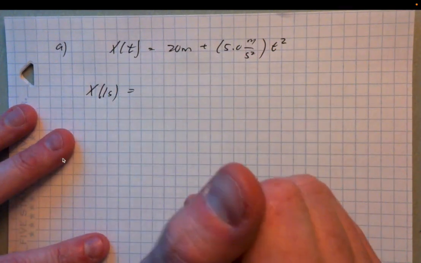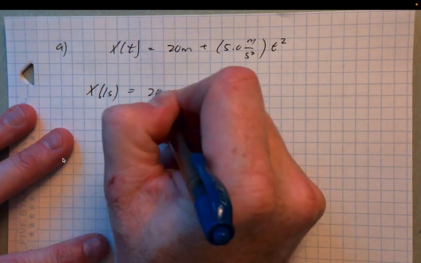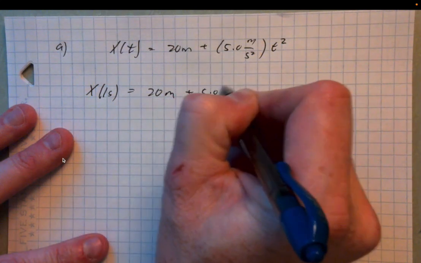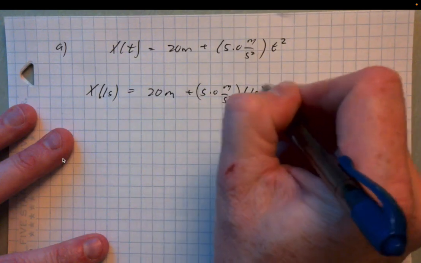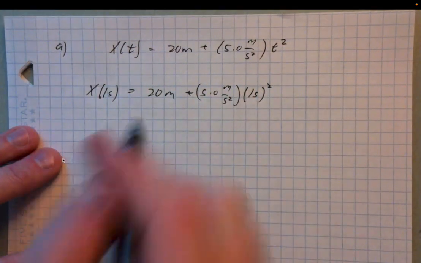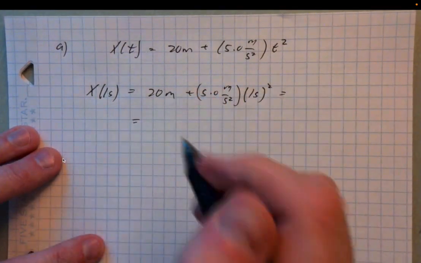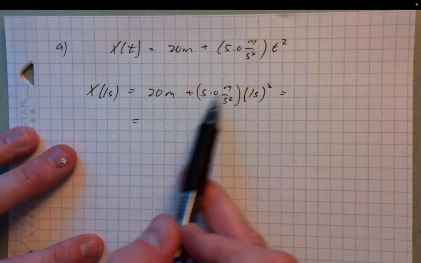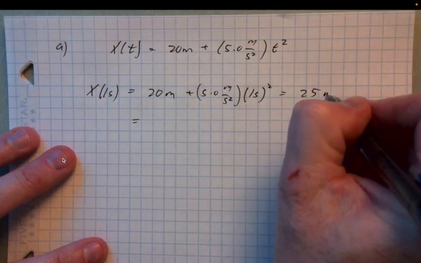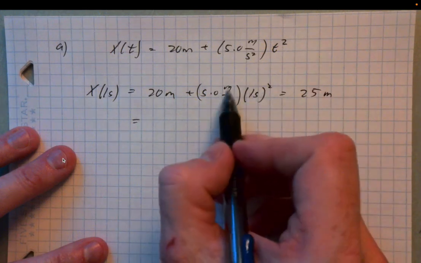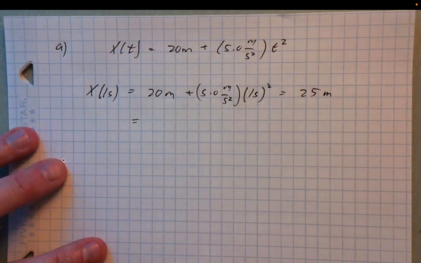Well, you just plug in 1 second into the position function. It tells you 20 meters plus 5.0 meters per second squared times 1 second squared. Okay, and so you get 20 plus 5, basically. I could just put 25 here. So 25 meters. Now notice the seconds will cancel out and you're left with 20 meters plus 5 meters.